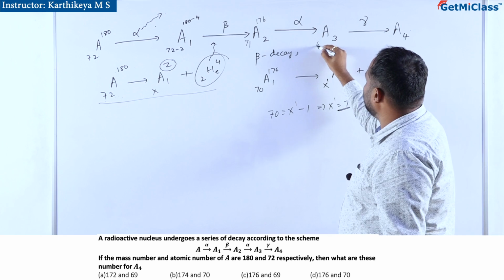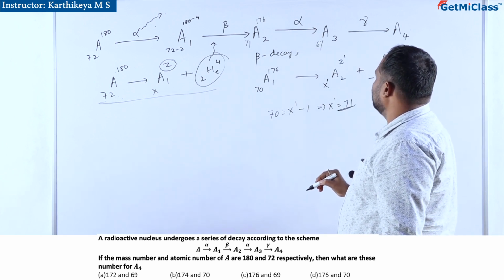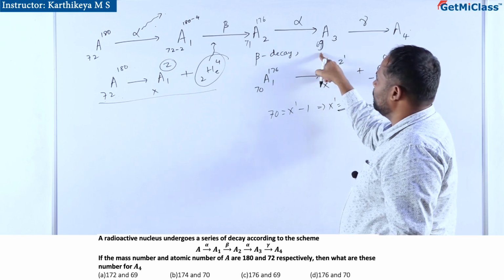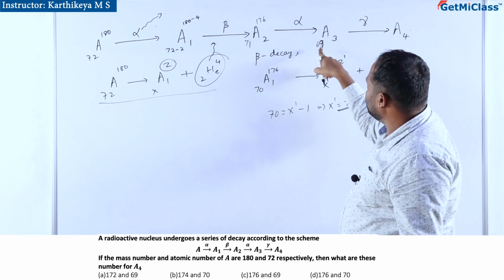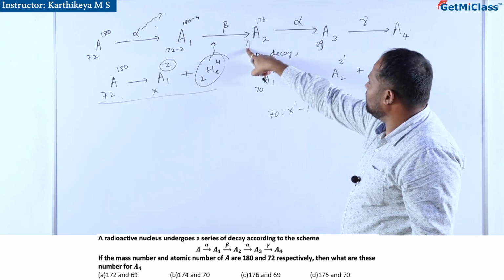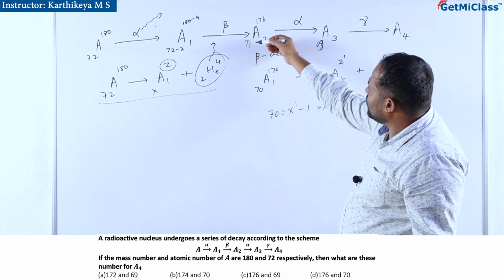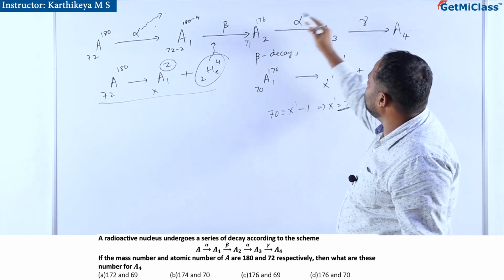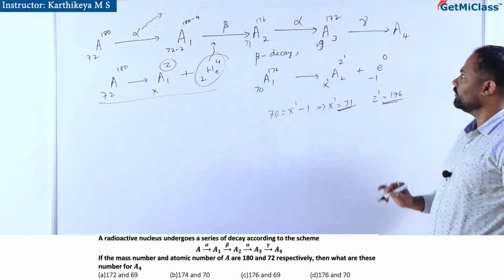So A3 will be 69. It is the atomic number, no? Mass number you have to reduce by 4 and atomic number by 2, since it is undergoing a series of decays. So from 71 to 69 it becomes, and from 176 to 172 it becomes.